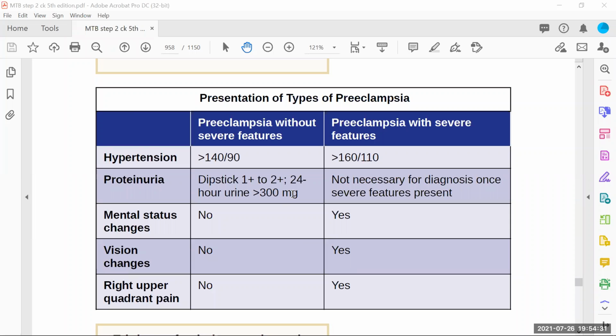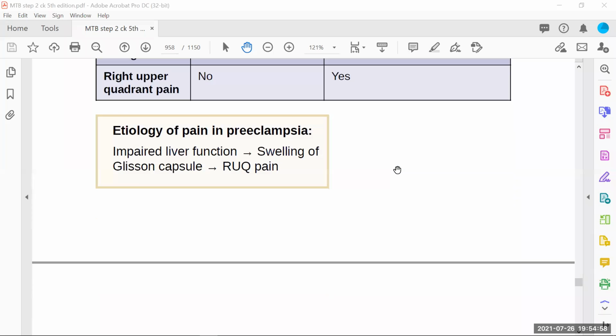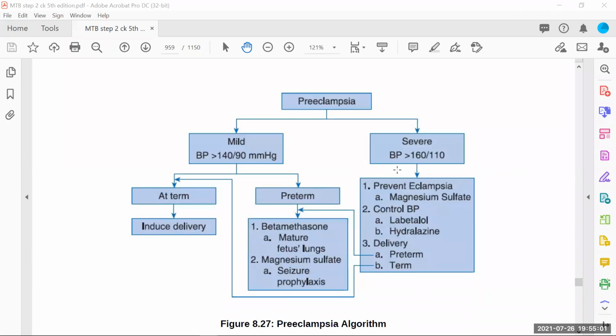But if only the BP is increased, proteinuria is there, but as such no visual changes, no mental changes, no upper quadrant pain, especially on the abdomen, we can say still the patient is preeclamptic, but without severe features. Now, up till now, the patient is not presenting with any kind of fit, only increased blood pressure, but the patient is at risk of developing a fit at any time. So as soon as we have recognized this, we have to go for the treatment.